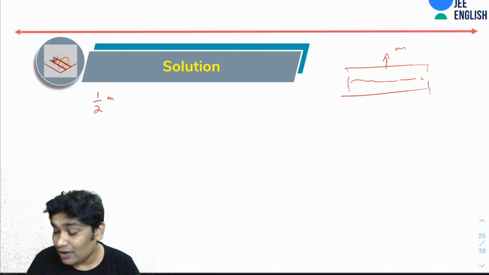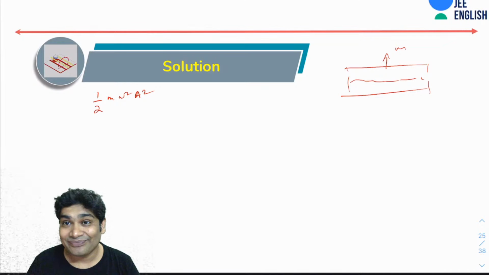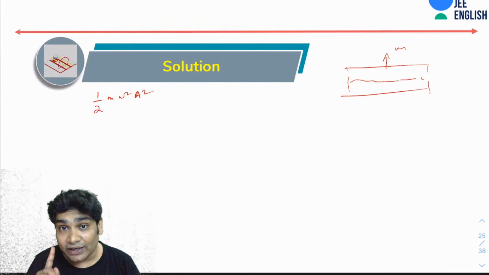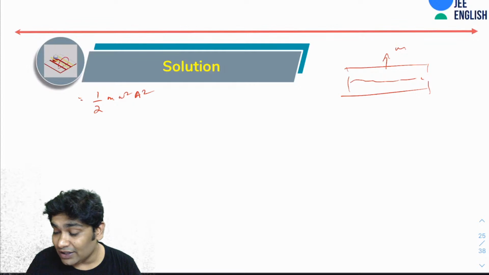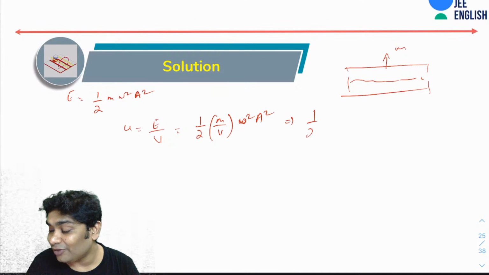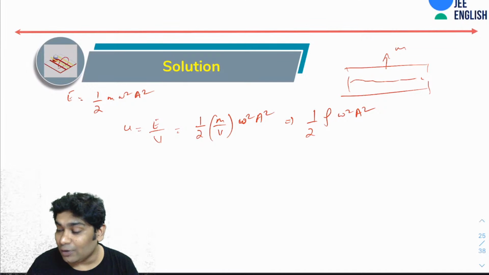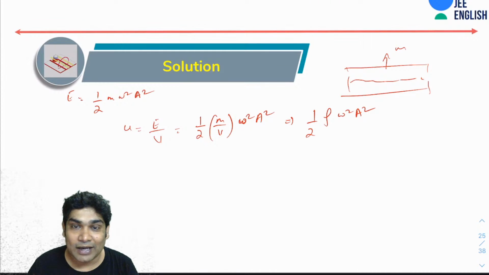It would be half m omega square a square. That would be the energy of SHM, the energy contained here. If I have to find the energy density, U would be E over volume, which would be half m over volume times omega square a square. So half rho omega square a square, that becomes your formula. That's it. Trust me, even I don't remember these formulae. You just derive it at that moment.